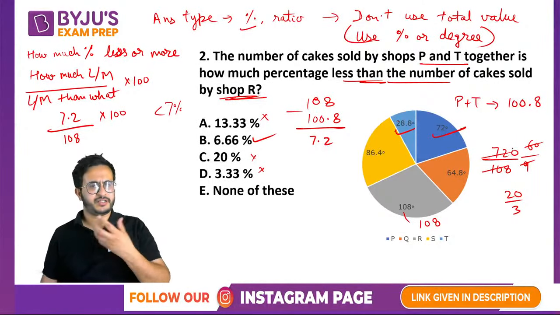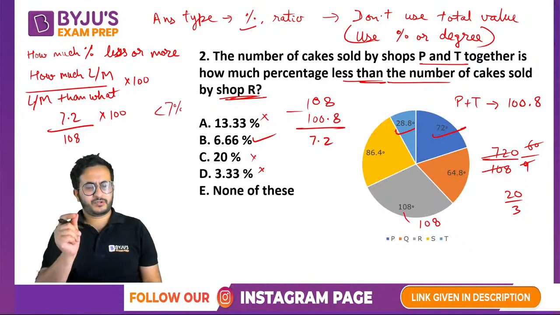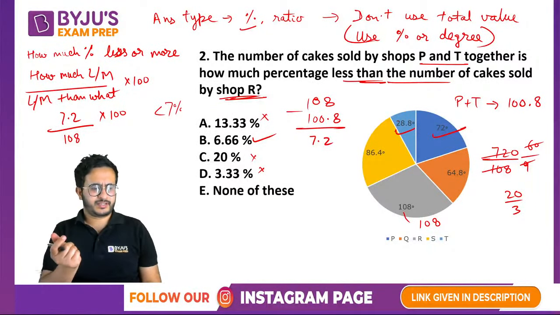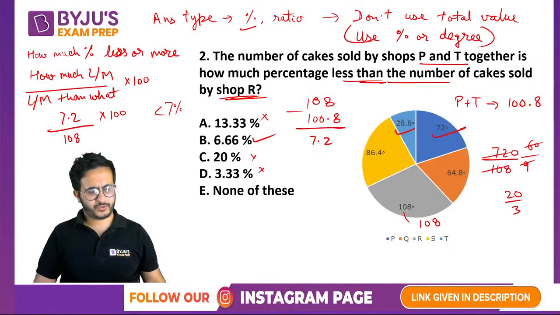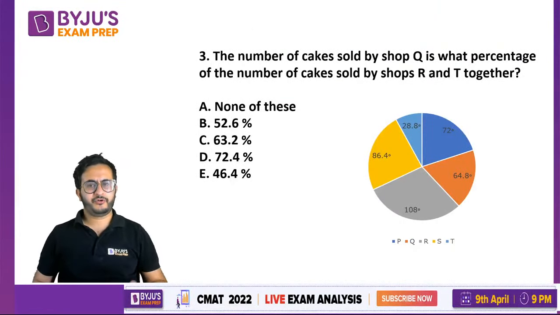ठीक है, ऐसे reduce करने की जरूरत नहीं है. Just see, right? Common sense लगाओ. 7 upon 100 7% होता है. 7 से थोड़ी ज्यादा वैल्यू दे दी, 100 से थोड़ी ज्यादा दे दी, right? So like 7% के close होगा आंसर. So that is 6.66%. So that is the beauty of pie chart, right? You do not need to do the actual calculation.